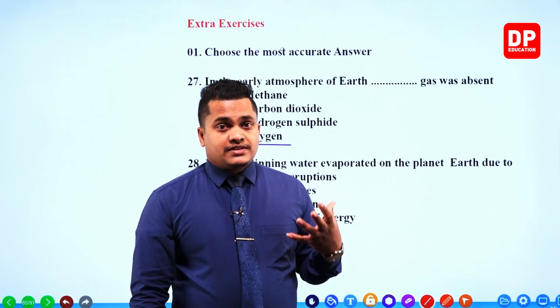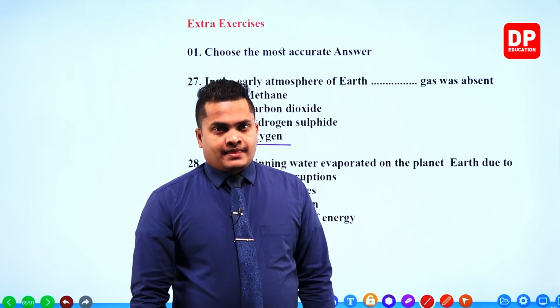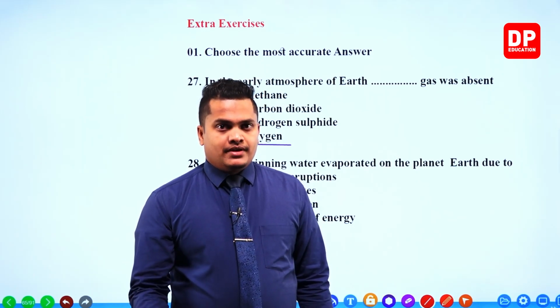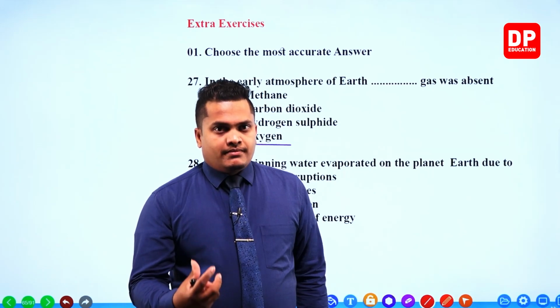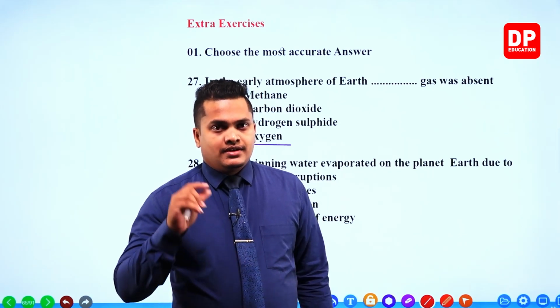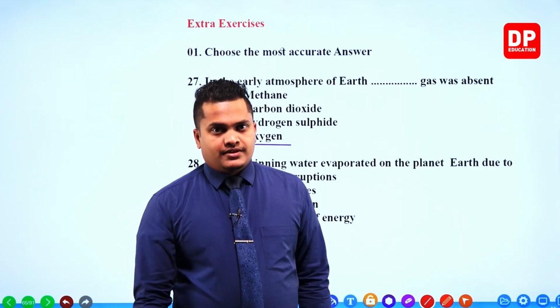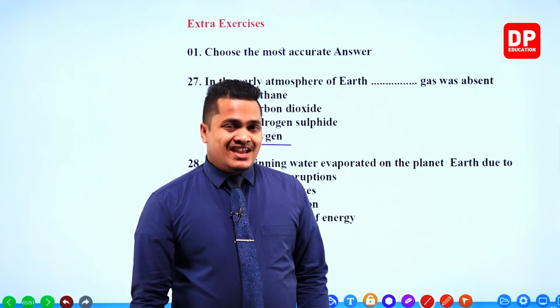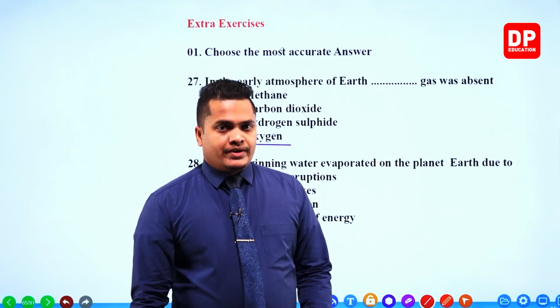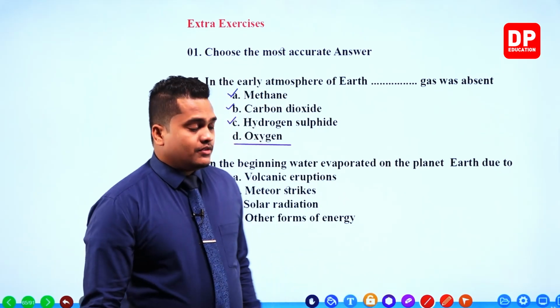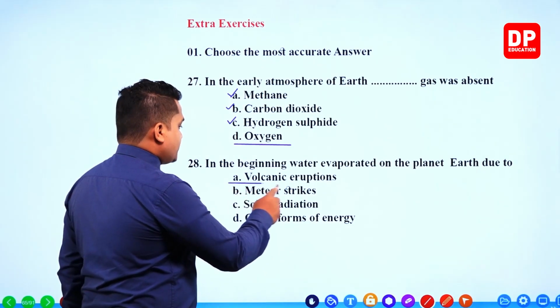The temperature of the surface was very high. So due to having very high surface temperature, what will happen when water is going to hit on the surface? Suddenly it will evaporate and travel to the atmosphere. Okay, so the main reason behind the evaporation of water from the surface of the planet is because of the volcanic eruptions.